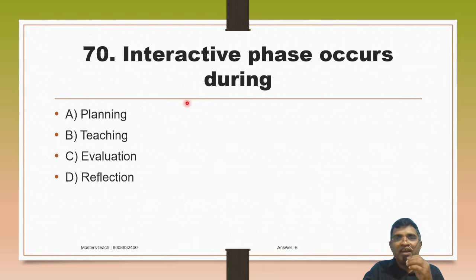Then interactive phase occurs during, when you are in the classroom, when you are going to interact. So where is it going to happen? A, planning. Planning means it is pre. Teaching is the interactive stage. Evaluation means after classroom. Reflection is also after classroom. Okay, so the option is interactive phase occurs during teaching, option B.